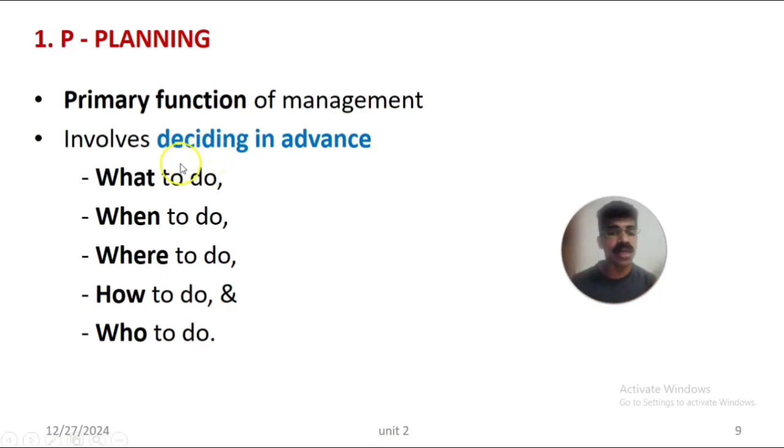Planning involves deciding in advance, before the occurrence, about what to do, what things have to be done in the organization, when to do, when it has to be done in the year, where to do, the area, how to do the functions in the organization, and who to do, the people necessary to do this function of the organization. So planning involves deciding in advance about what to do, when to do, where to do, how to do and who has to do.